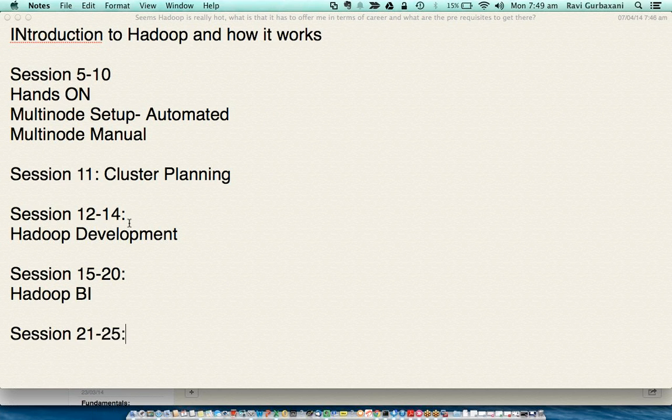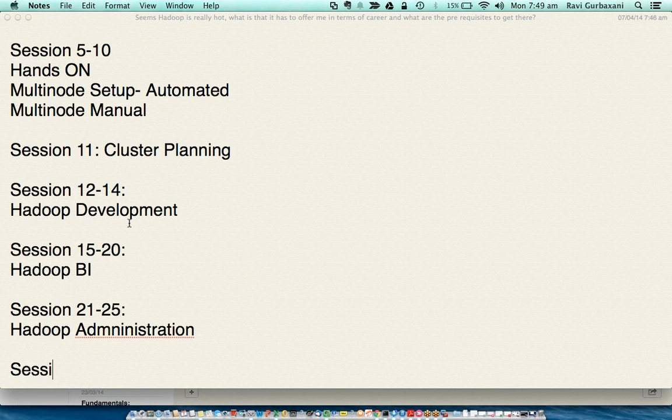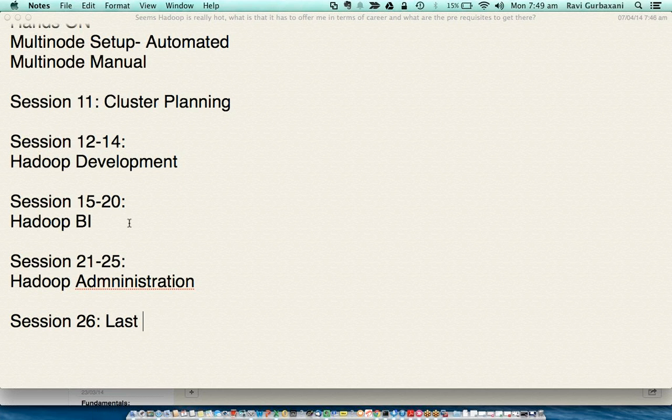Session 21 to 25 will be Hadoop administration. And session 26 would be the last session and the test.